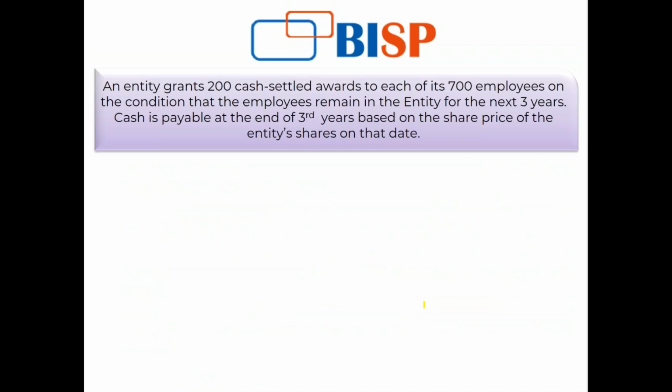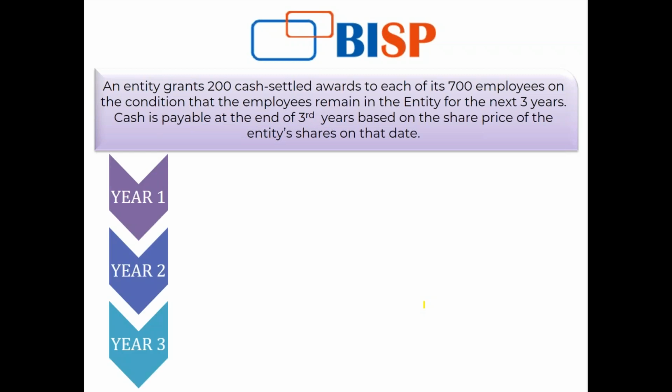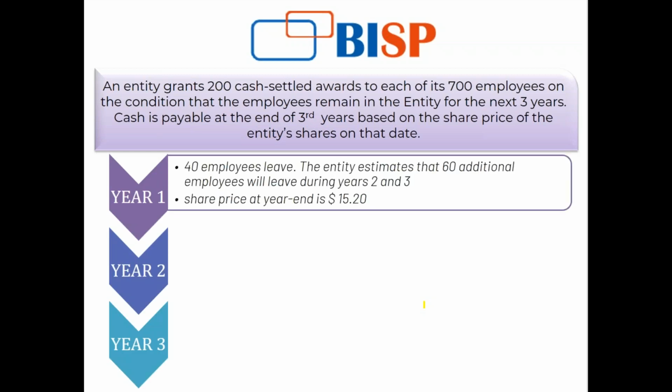We are taking an example, and there is an entity that is granting 200 cash settled awards to each of its 700 employees in the organization, and the condition is that the employee should remain in the entity for a period of 3 years. The cash is payable at the end of the 3rd year based on the share price of the entity's shares on the date when this period ends. So I have a 3-year period.